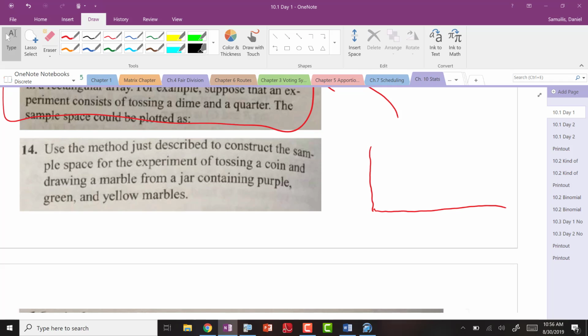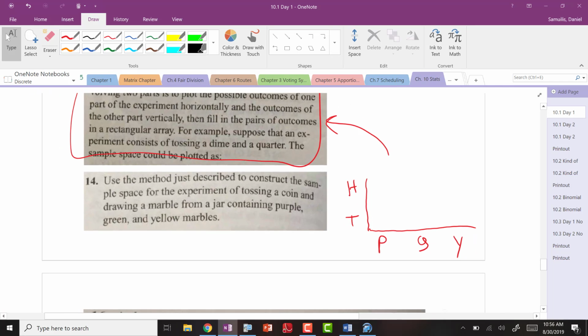Okay, what are my possibilities for a coin? What could I get? Heads or tails. And then what are my possibilities for drawing one marble? I could get what? Purple, green, or yellow. And you might like this. That's all they're saying in these directions.